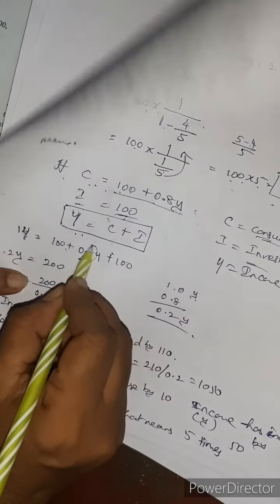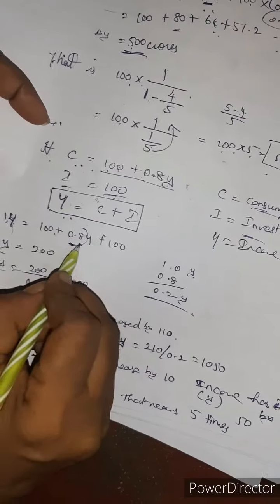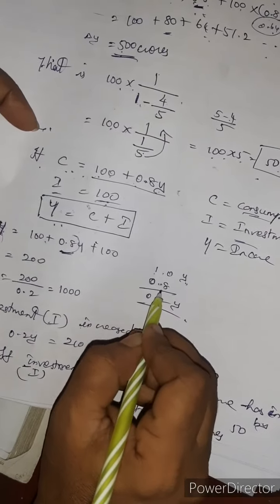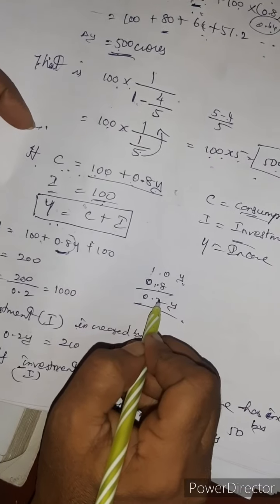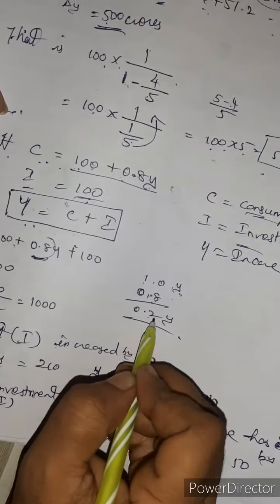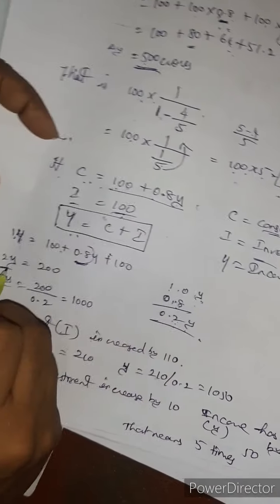Here we already have 1y, so from this 1y we reduce the 0.8y. When we subtract it, we get 0.2y.